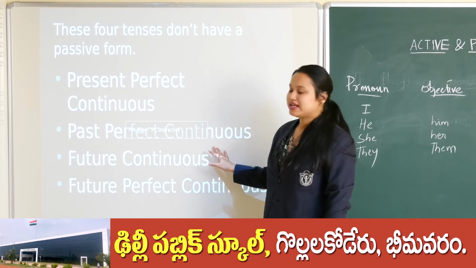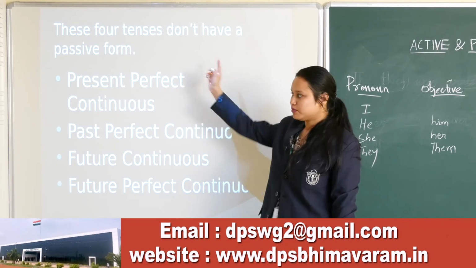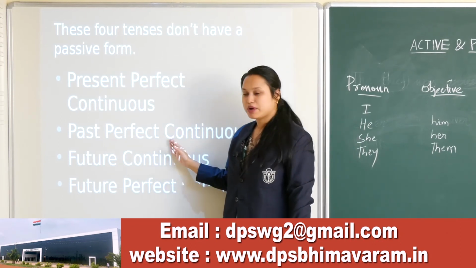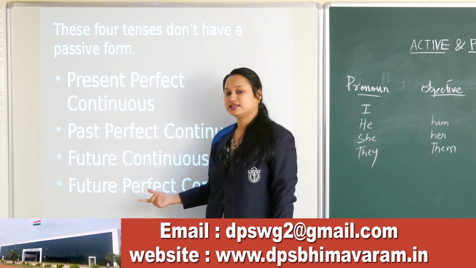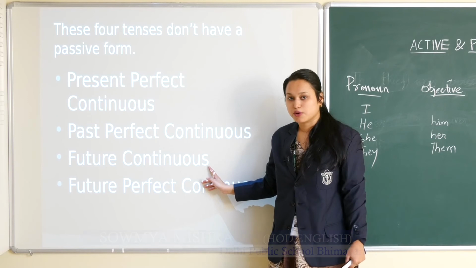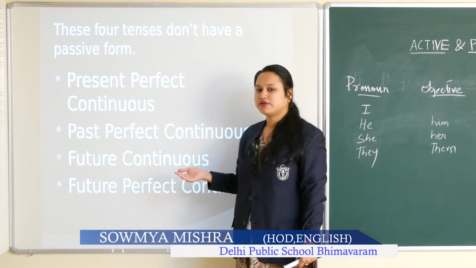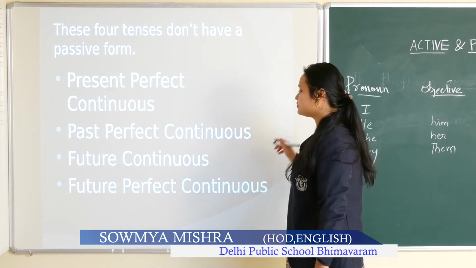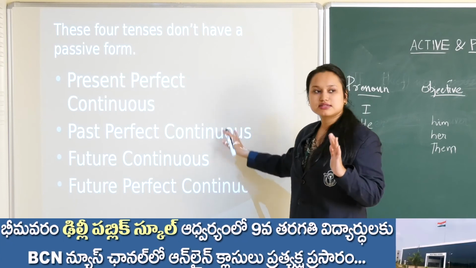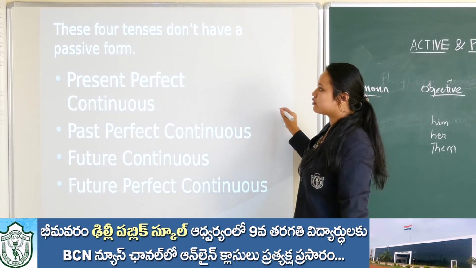Okay, these four tenses do not have a passive form. Whatever passive forms we had, we already discussed. Present perfect continuous, past perfect continuous, future perfect continuous, and future continuous don't have a passive form. Why is it so? You find it out. If you can't find it out, mail to us. We will try to discuss. But just remember in your mind that all these tenses do not have a passive form.